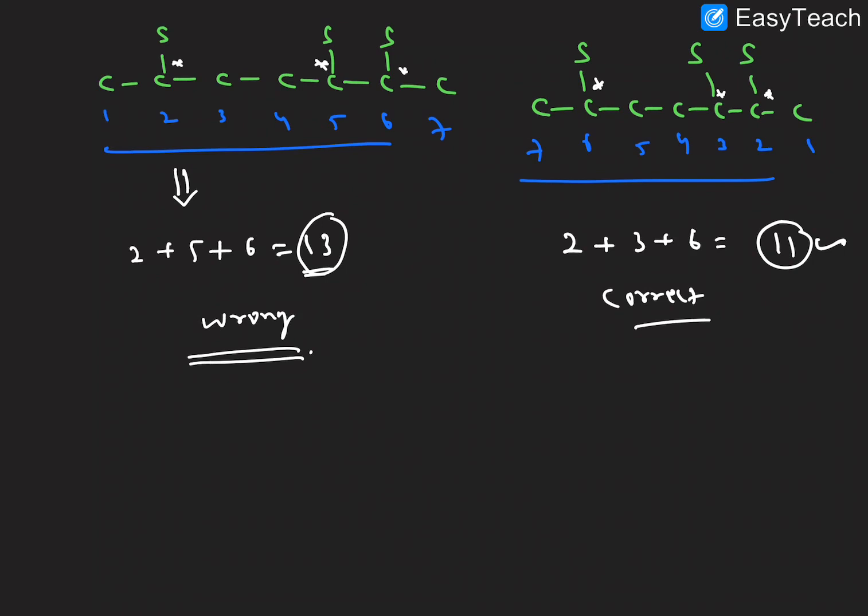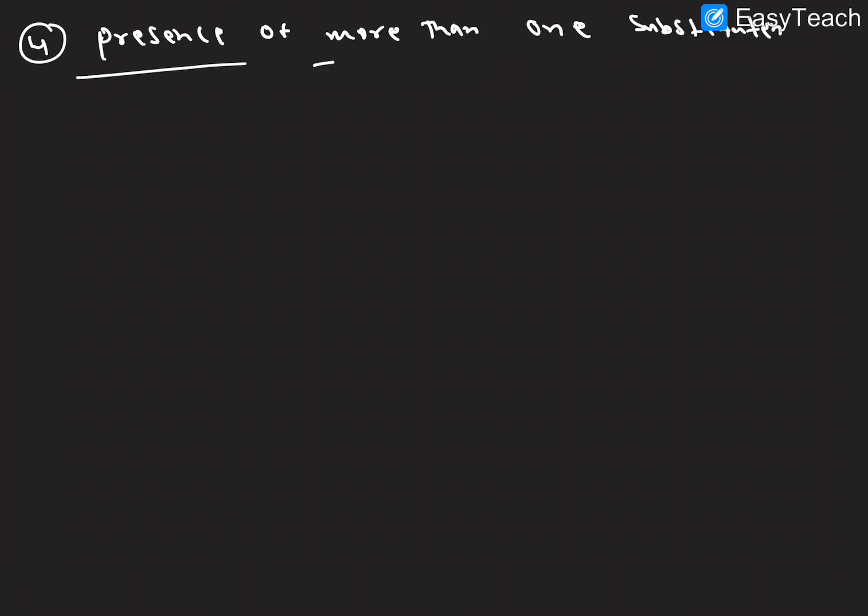And then next rule, now the fourth rule, the presence of more than one substituent. More than one substituent is present.